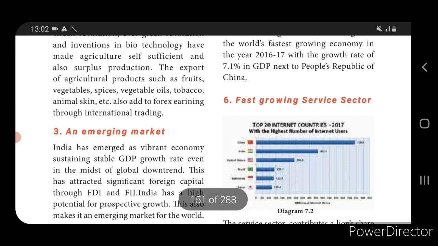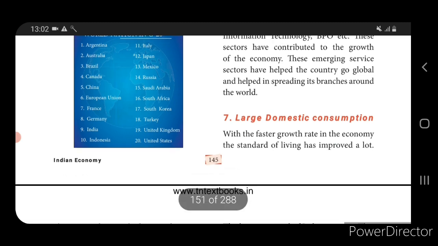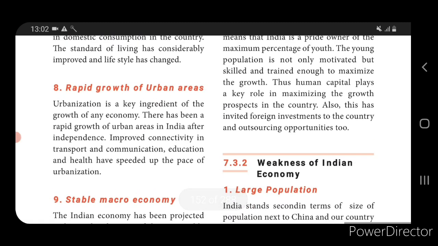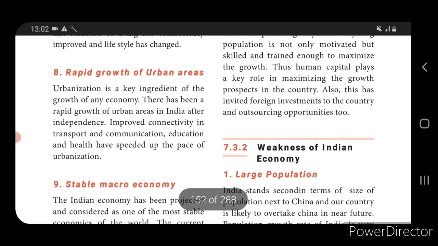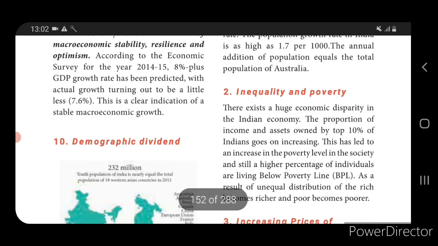It is the tertiary sector. And then the seventh strength of the Indian economy is large domestic consumption. The eighth strength is the rapid growth of urban areas. The ninth strength is a stable macro economy. And the 10th strength of the Indian economy is the demographic dividend.